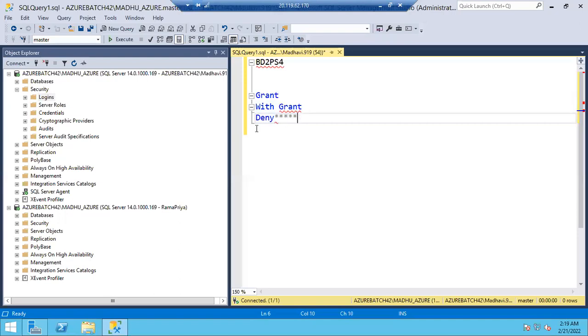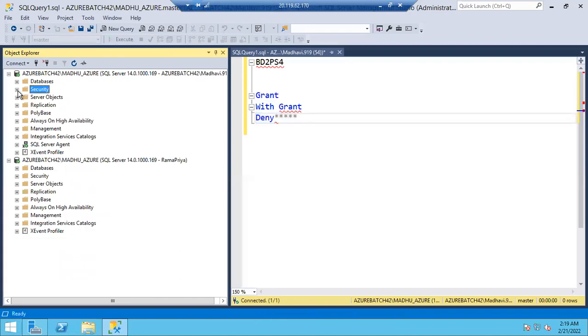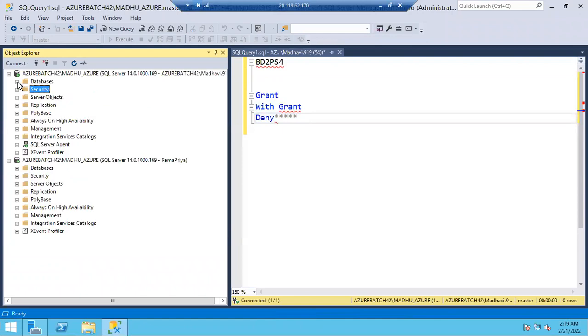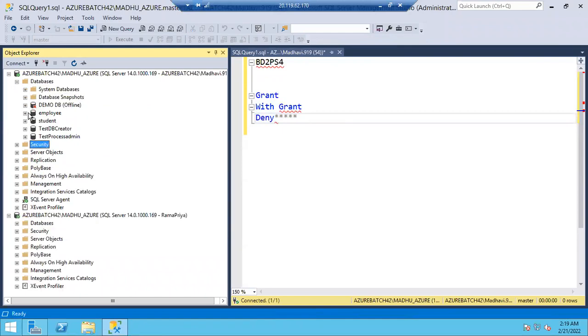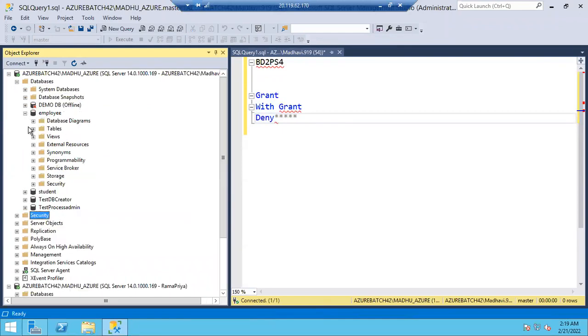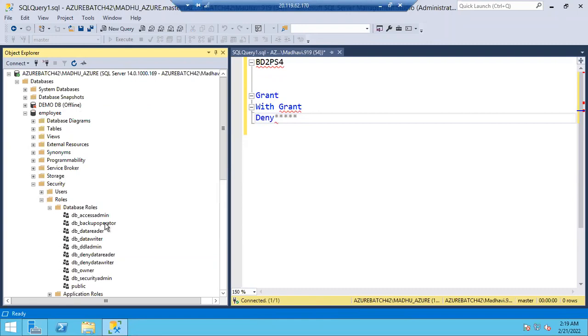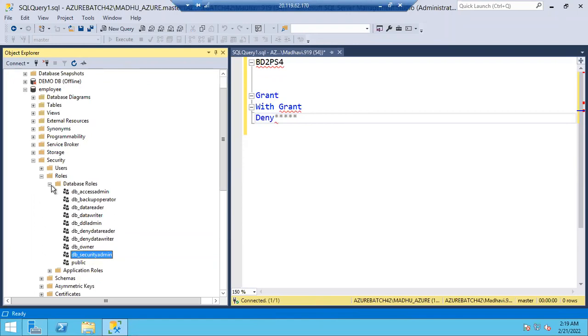Okay, done. So let's go with the database roles, guys. If you go to any database and expand security, you can see database roles again. Under roles, you can see the database roles. These are the database roles: DB access admin, DB backup operator, data reader, data writer, DDL admin, deny data reader, deny data writer, DB owner, security admin. Let's compare and learn, guys.